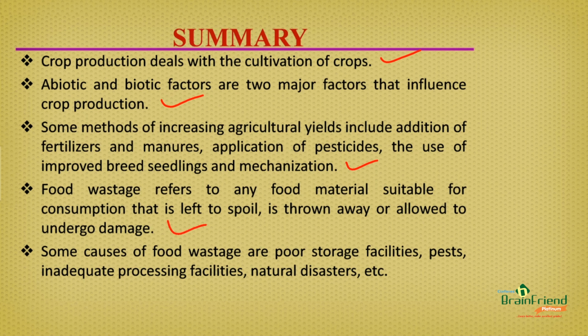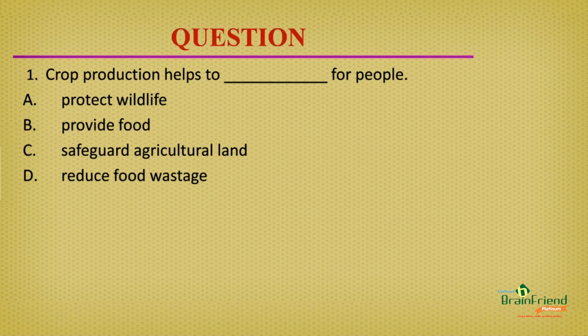And finally, we learned that some causes of food wastage are poor storage facilities, pests, inadequate processing facilities, natural disasters, etc. Now, let's test ourselves to know how well we have learned so far with some questions.